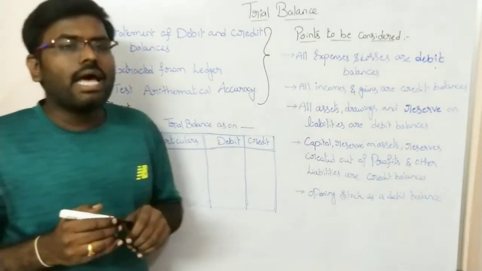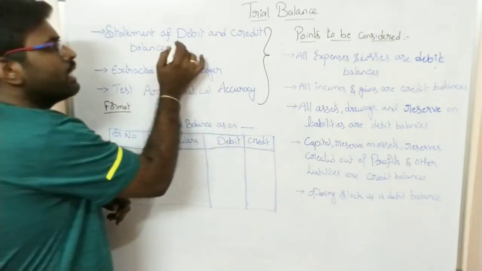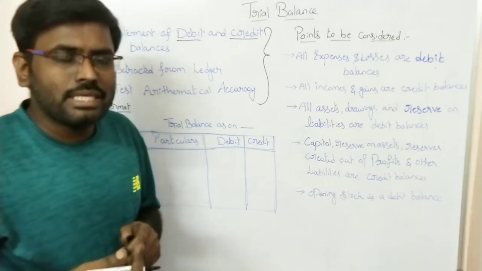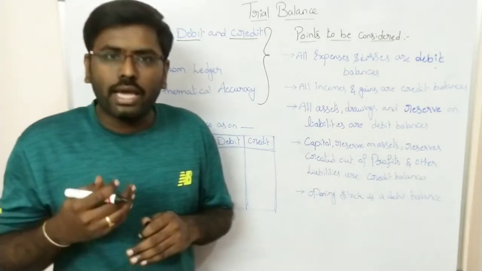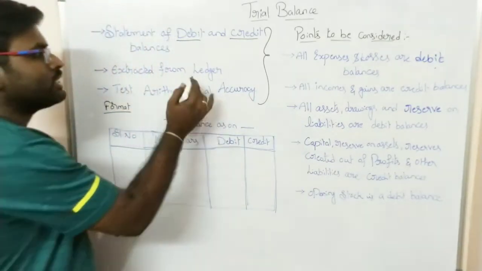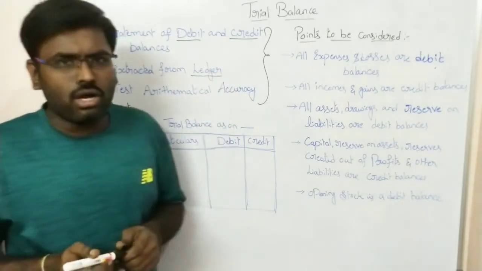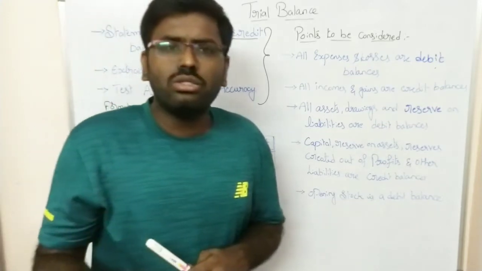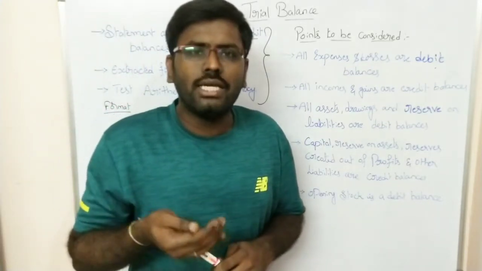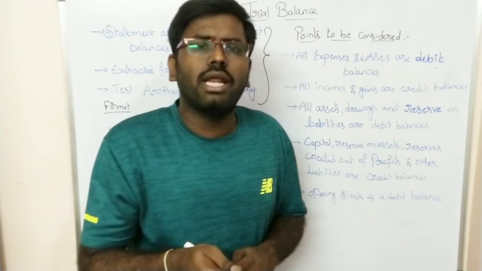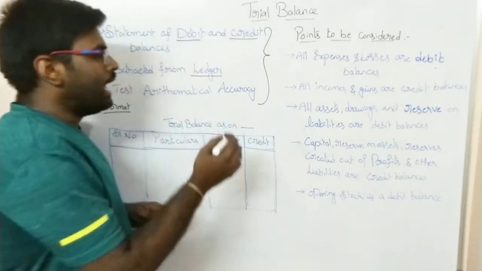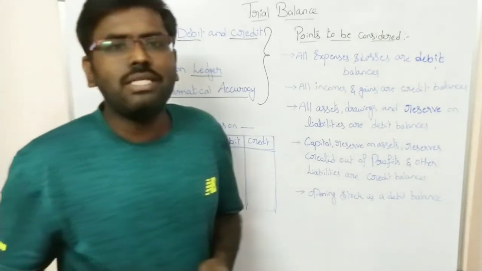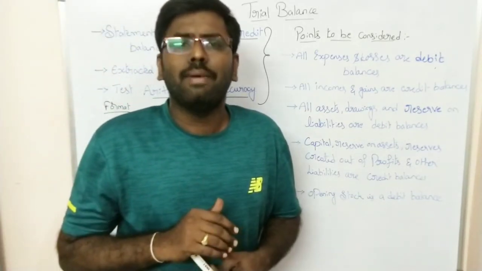So that is the meaning of trial balance. Trial balance is a statement of debit and credit balances, and these balances we record under the trial balance are extracted from the ledger accounts. The balances present under the ledger accounts are extracted and recorded under the trial balance. And we check the arithmetical accuracy of the statements by preparing the trial balance.